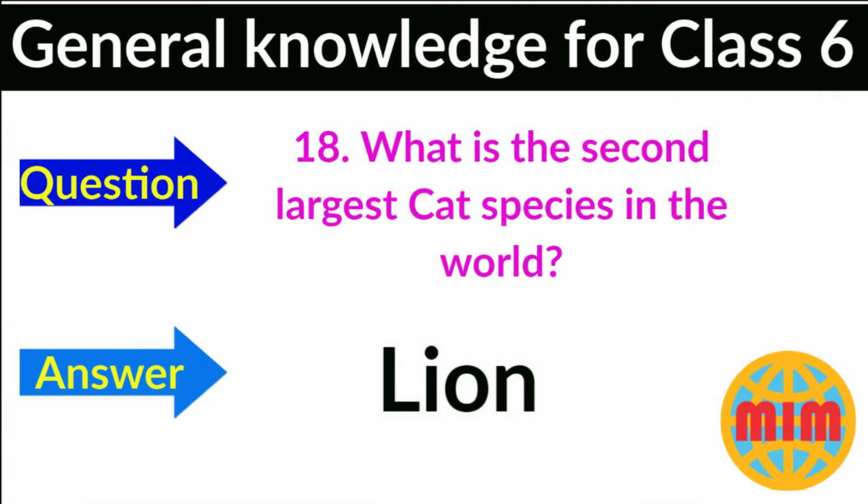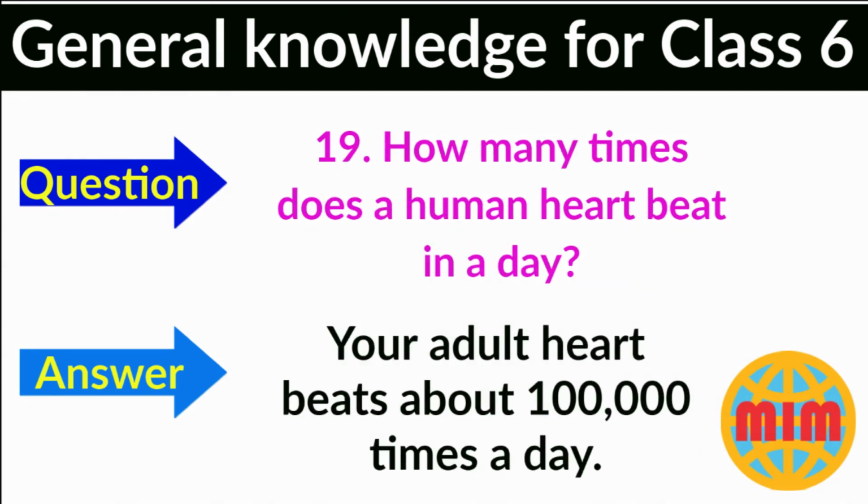Question number 18. What is the second largest cat species in the world? Your answer is lion. Question number 19. How many times does a human heart beat in a day? Your answer is an adult heart beats about 1 lakh times a day.